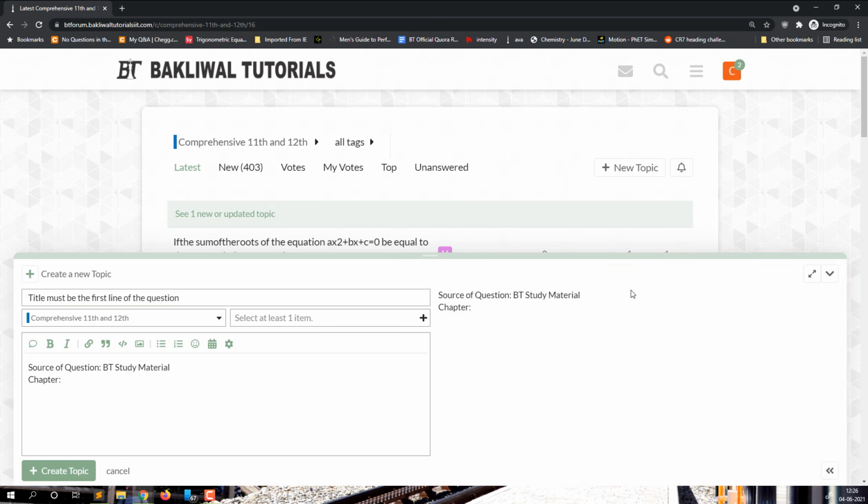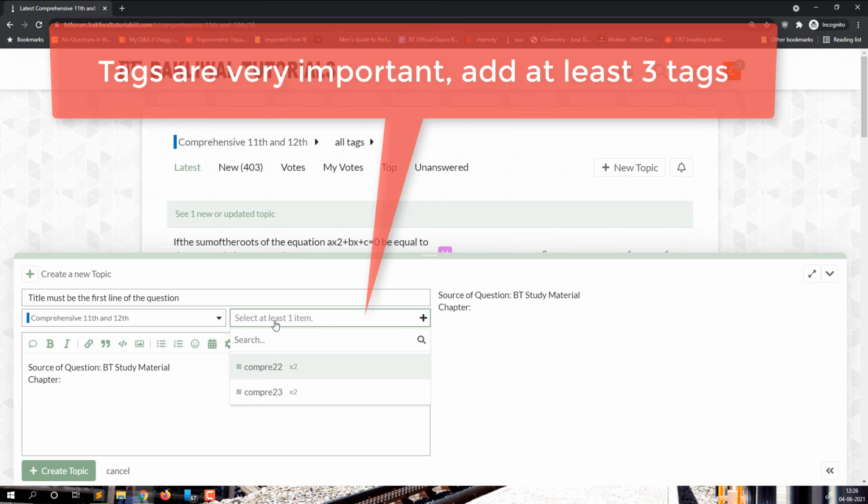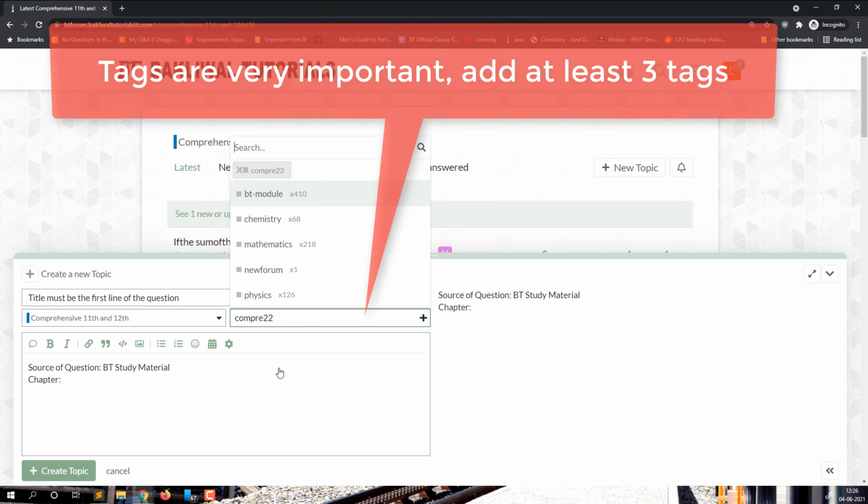This is going to show you a preview of how your question is going to look. So the title must be the first line of the question. Now the next thing is adding tags. First of all, in this category, comprehensive 11th and 12th, you need to enter which course you are from, comprehensive 22 or 23. Let's say I'm from 22. So let's add 22.